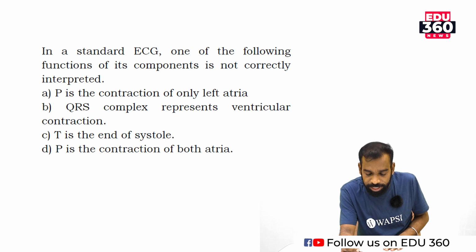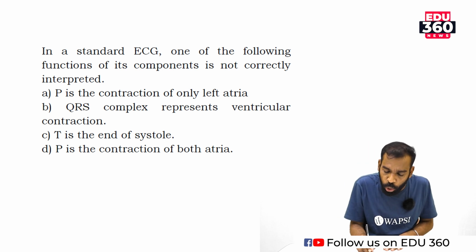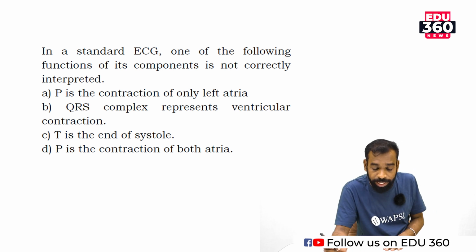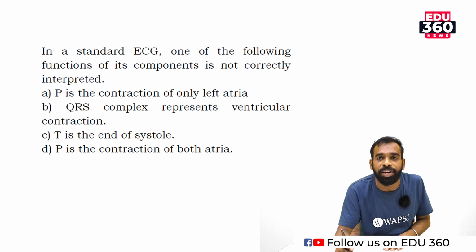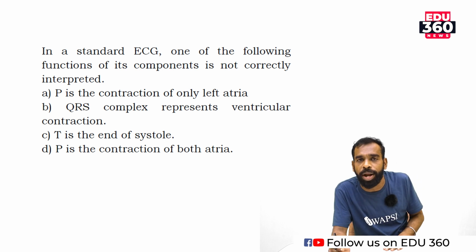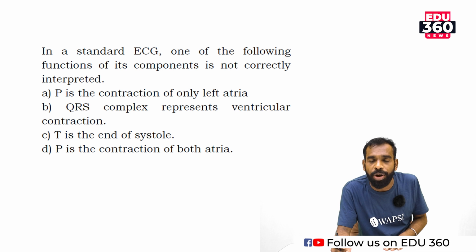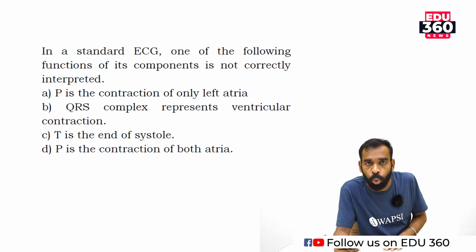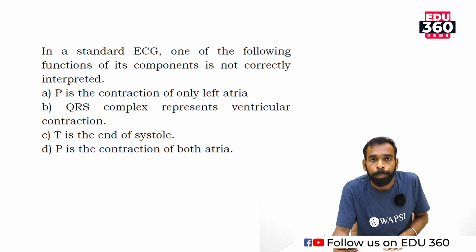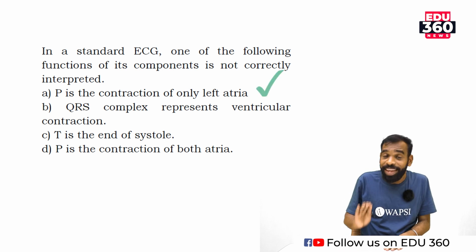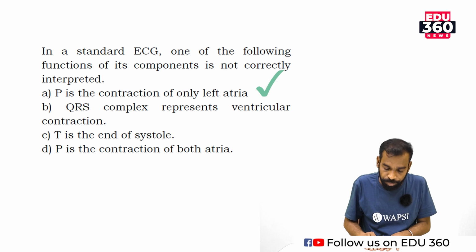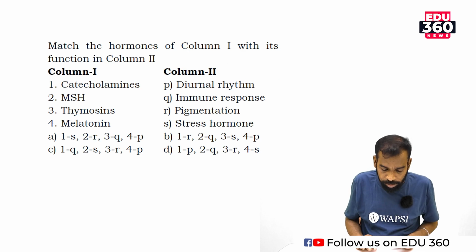In a standard ECG, one of the following functions of its components is not correctly interpreted. P is the contraction of left atria. Both atria are contracting. Auricular contraction or auricular systole. Get me? So P is the correct answer. A is the correct answer. Move to the next question.